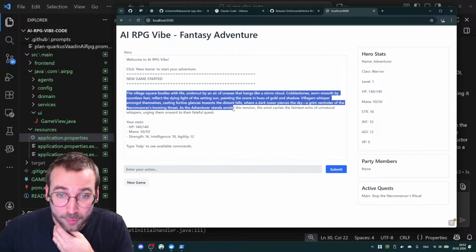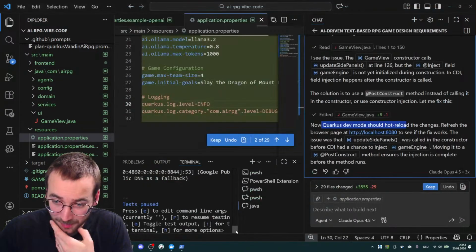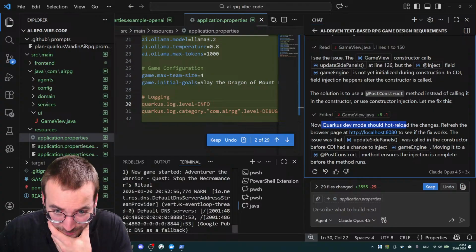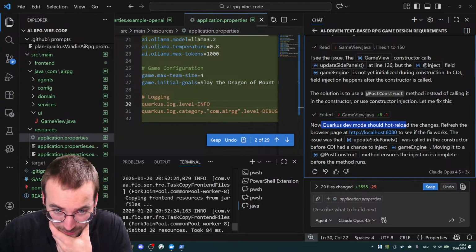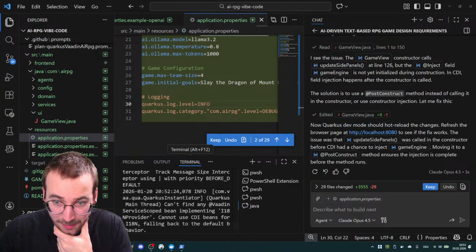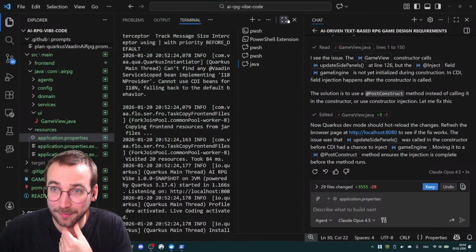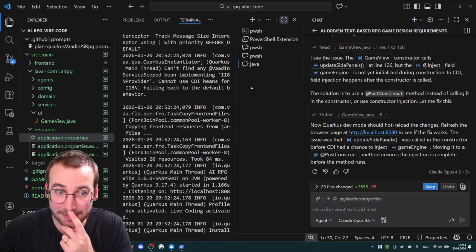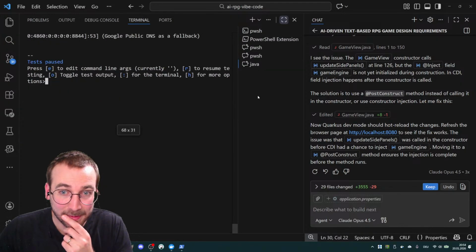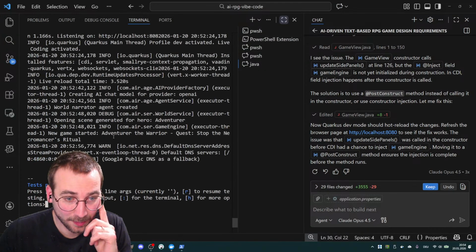So this is already AI generated, as far as I can tell. Well, if this is maximized, then I don't know. Adventurer.